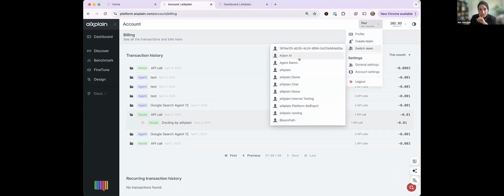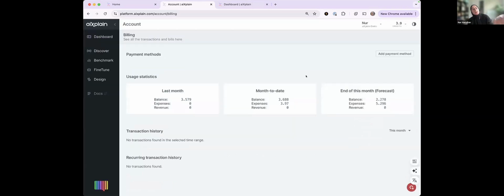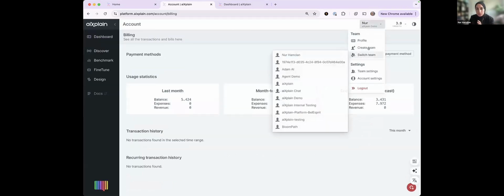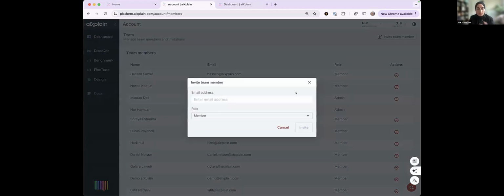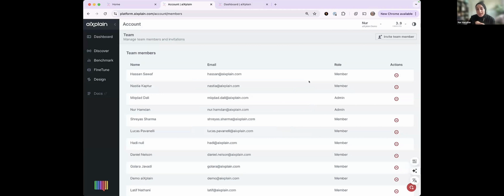One thing I just remembered is adding team members. As I mentioned, you don't have a limit on how many teams you create or how many members you add. Once you create a team with Create Team, you can go to team settings, members, and keep inviting people. There's no limit. You have two options between member and admin. We document the differences, which are so far more administrative. Members can do anything in terms of creating, deleting, and editing their agents, but they cannot invite people or add credits. These are the main limitations for members.